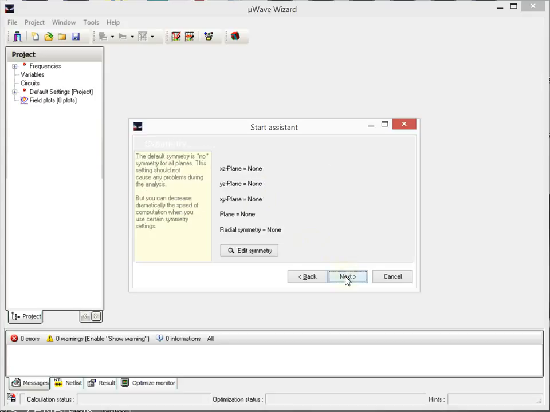Symmetry planes: for the beginning I don't use any symmetry planes. If you are not 100% sure there is a symmetry, otherwise the simulation result is not correct.